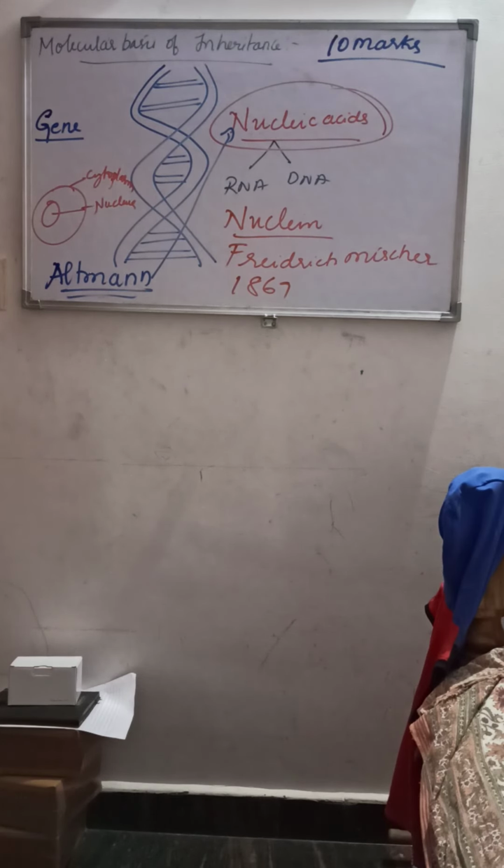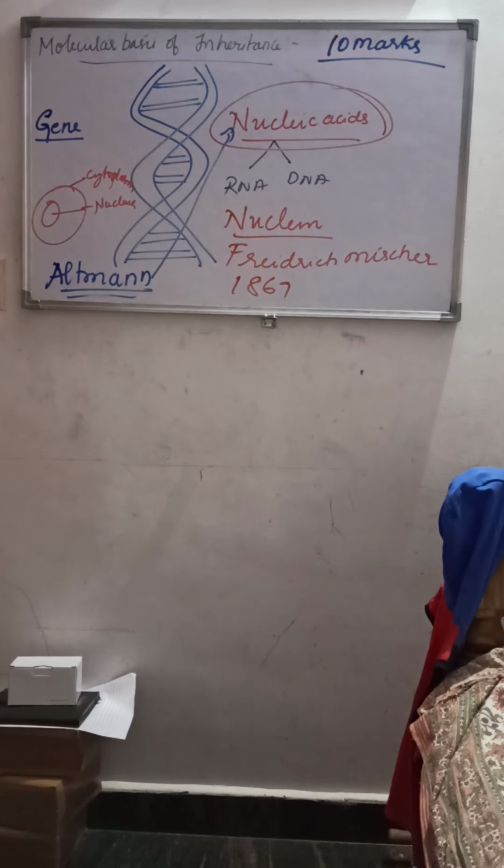Now let us discuss the occurrence of this nucleic acid, particularly the DNA. DNA is found as genetic material in all organisms except RNA viruses. The very word tells you that a virus which has RNA as genetic material will not have DNA as genetic material. That means some viruses have DNA and some have RNA as genetic material.